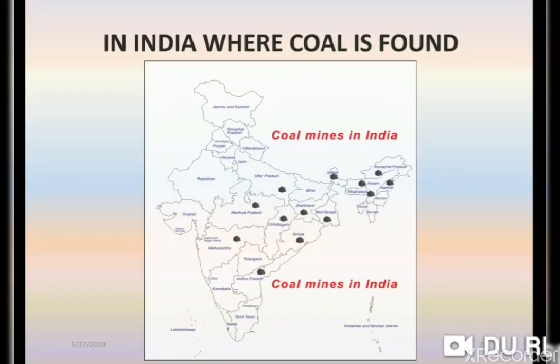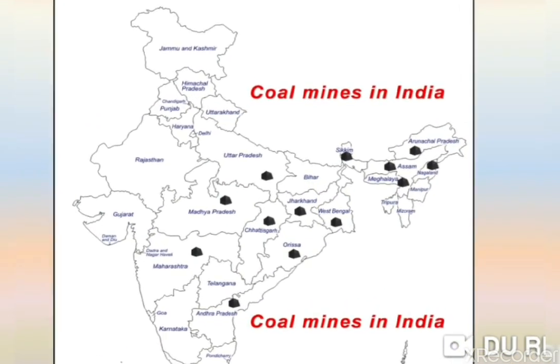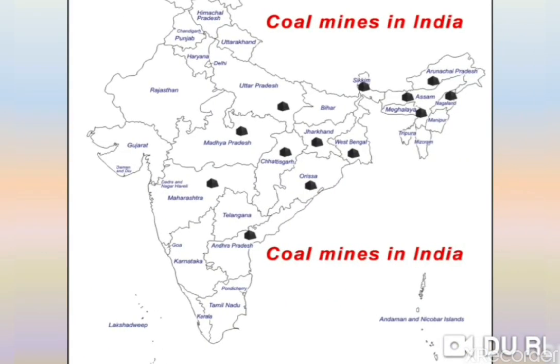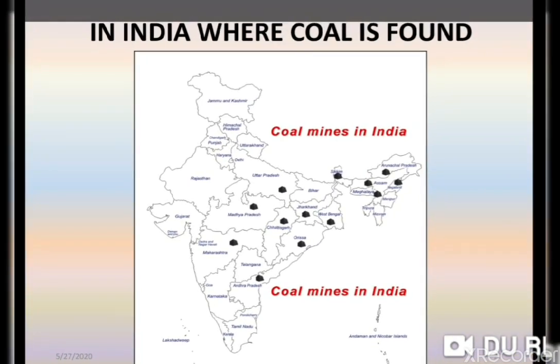Okay children, now in India, where is coal found? You can see here where the coal mines are in India. This is Madhya Pradesh, Chhattisgarh, Maharashtra, Andhra Pradesh. This is Orissa, this is Jharkhand, West Bengal, Sikkim, Meghalaya, Assam, Arunachal Pradesh, and here is Nagaland. In these areas, coal mines are present in India, and the coal is extracted.